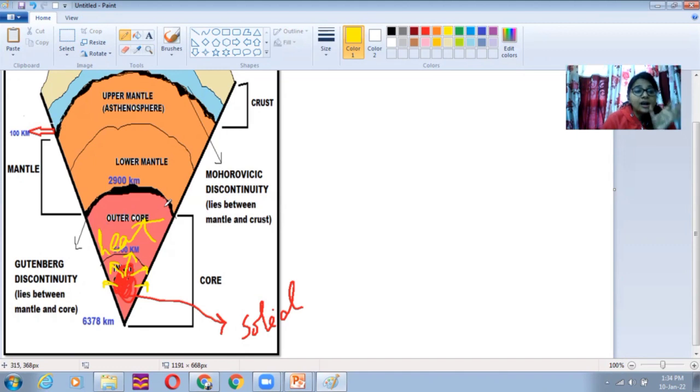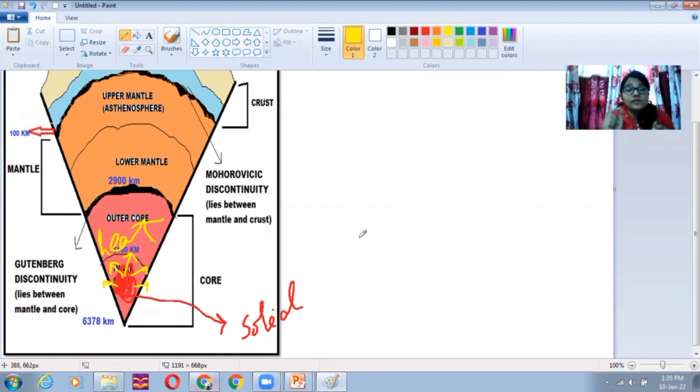Why? Because the moment the rocks tend to solidify in the inner core, heat escapes, and the heat which escapes tends to come up. The moment it comes up, it interacts with the material in the outer core, melts it, thus making the outer core liquid in nature. So you have one thing only. The indirect evidence is that in the outer core, the P waves face a reduction in velocity, and the S waves completely disappear. So this portion of the outer core is called the shadow zone.